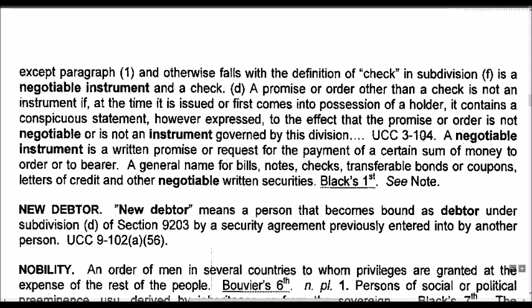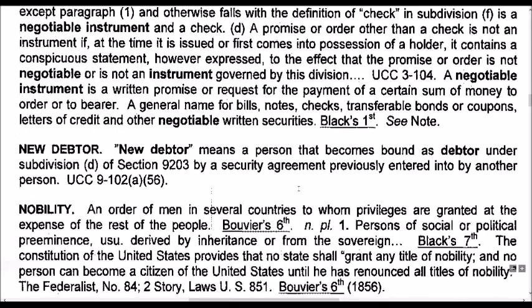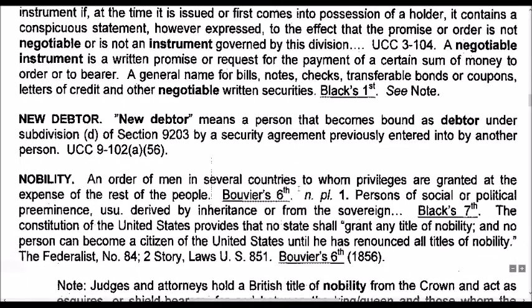UCC 3-104. A negotiable instrument is a written promise or request for the payment of a certain sum of money to the order or to the bearer. A general name for bills, notes, checks, transferable bonds or coupons, letters of credit, and other negotiable written securities. Black's 1st. See note.